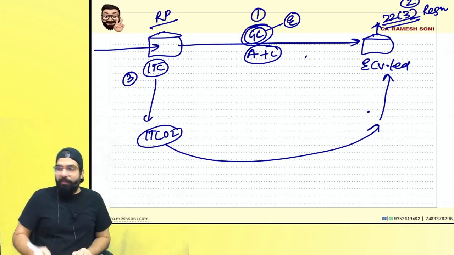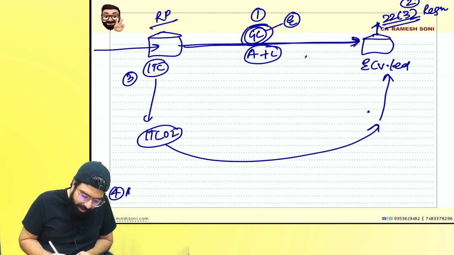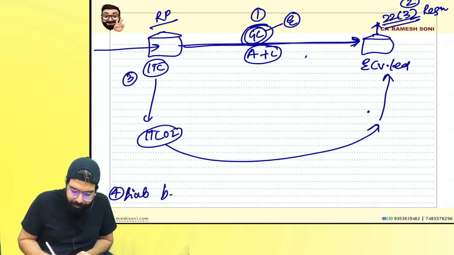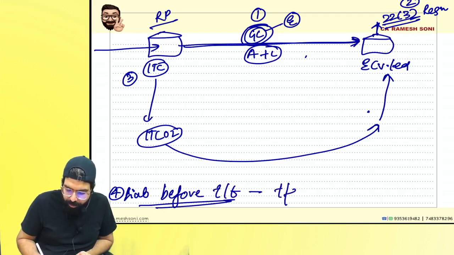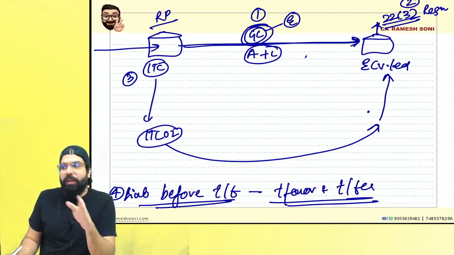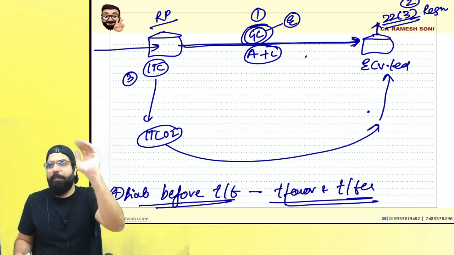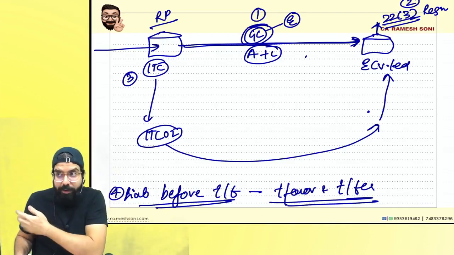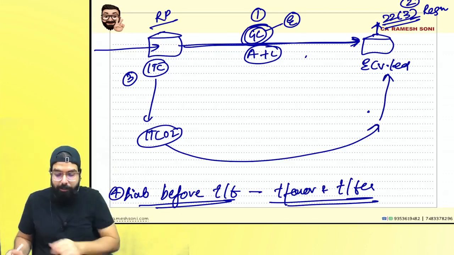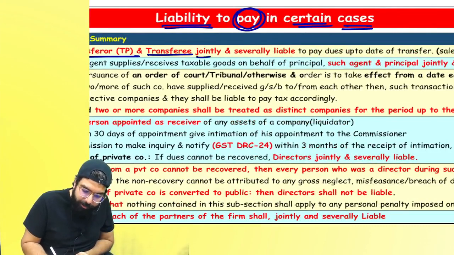Fourth, we are learning that whenever such business is transferred, what about the liability before the transfer? Who will be liable? Transferor and transferee. Did you guys understand, everyone? Whatever was the liability before the date of transfer, for that liability the transferor and transferee will be jointly liable. After the transfer, that liability you see separately.